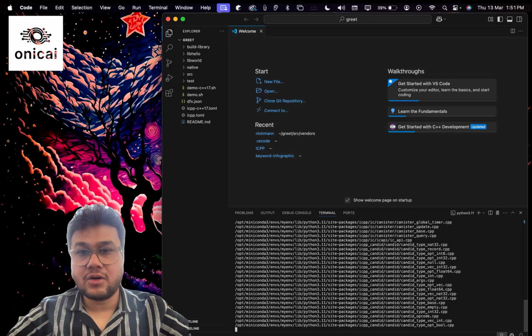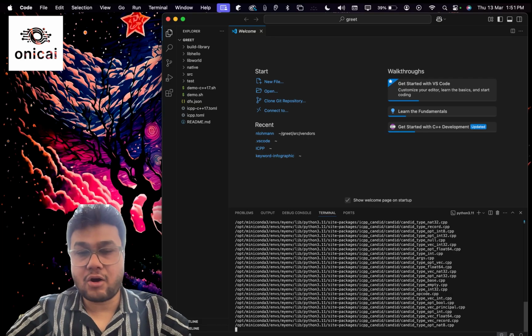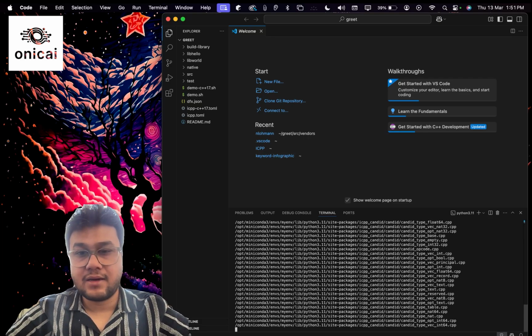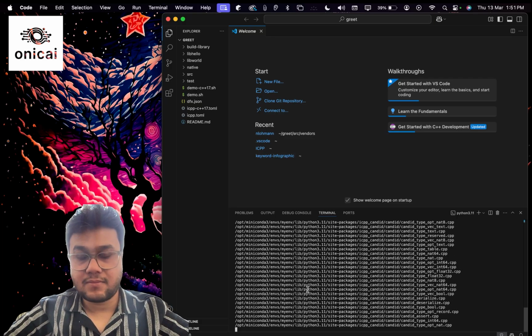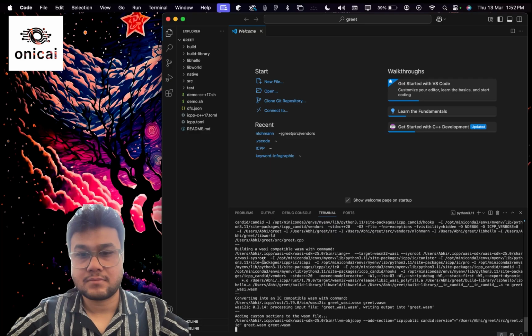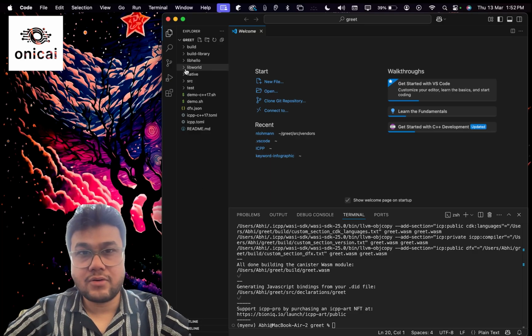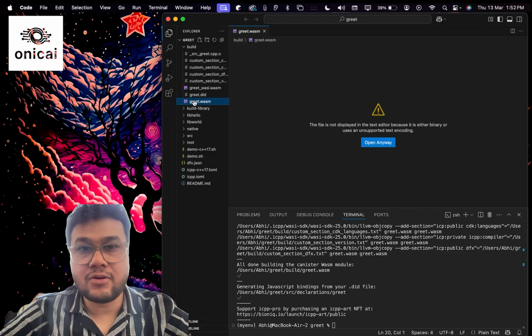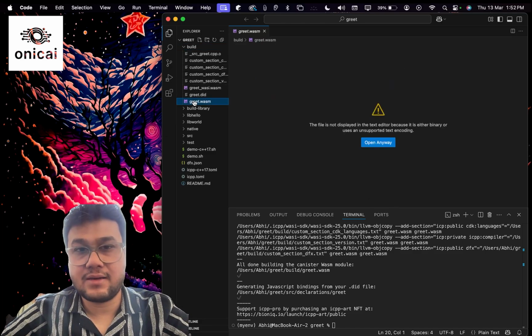Inside this folder, you will find the greet.wasm file, which is our WebAssembly binary. Let's wait for this process to complete. There we go. There is a new folder inside greet called build, and here is the greet.wasm WebAssembly file.